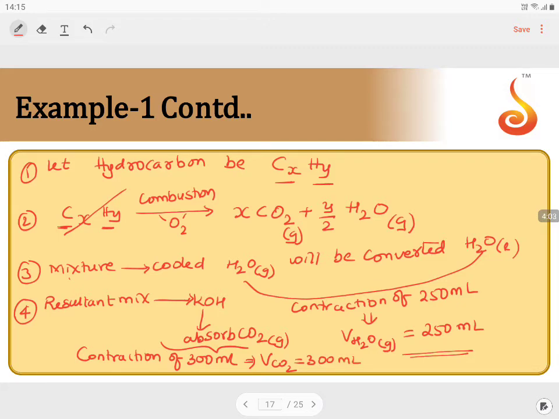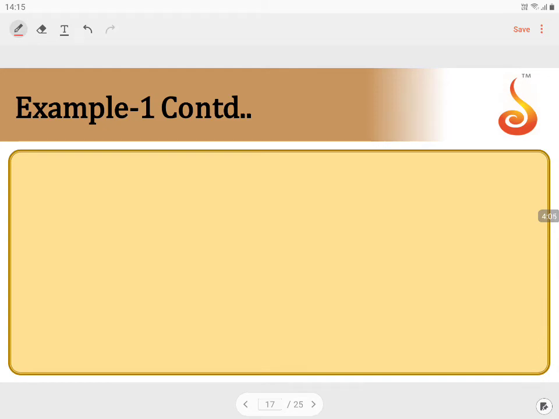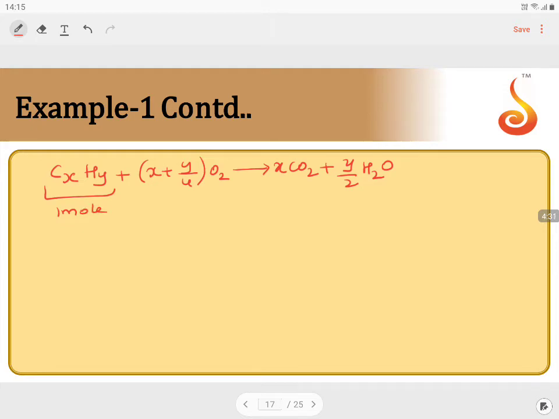So now let us write the balanced equation: CxHy plus (x plus y by 4) O2 gives rise to x CO2 plus y by 2 H2O. In this particular equation, according to stoichiometry, this is 1 mole, this is x moles, and this is y by 2 moles.